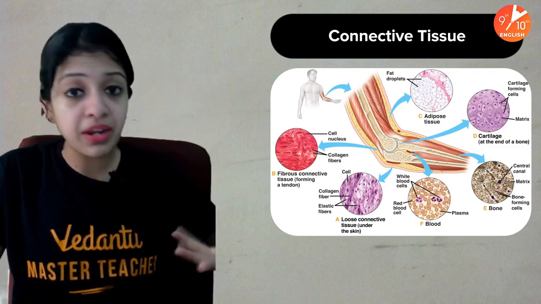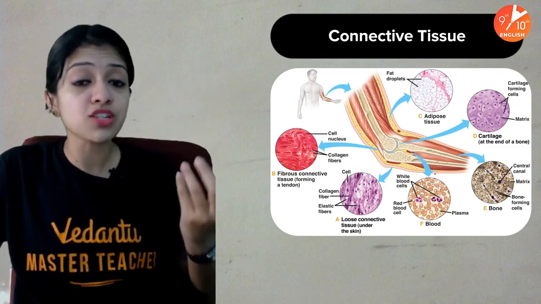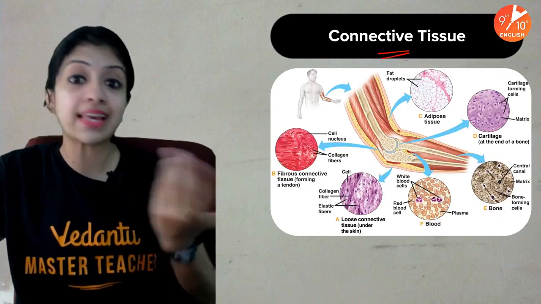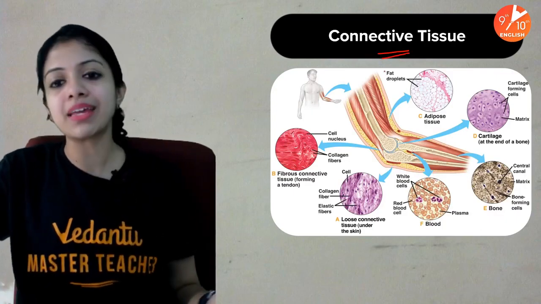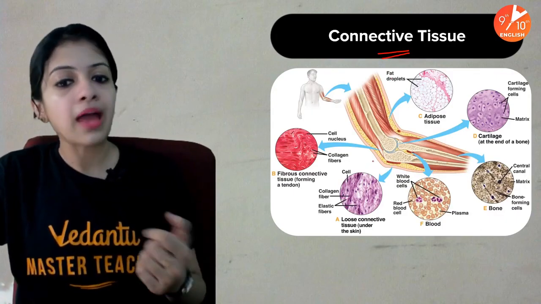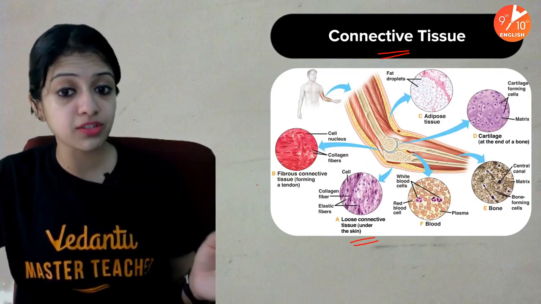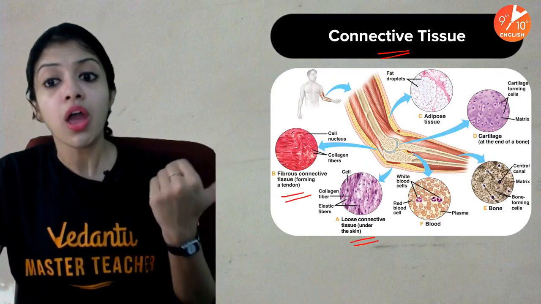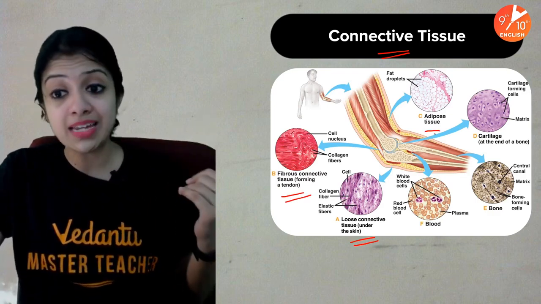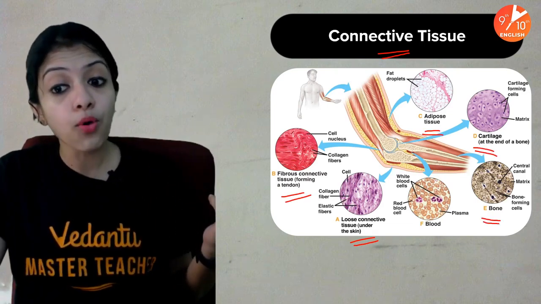In fact, every part of your body is connected to each other because of what we call connective tissue, and hence the name connective tissue in the first place. And this is again of different types. As you can see, it is either loose connective tissue or fibrous connective tissue. We talked about adipose tissue, cartilage, bone, blood.